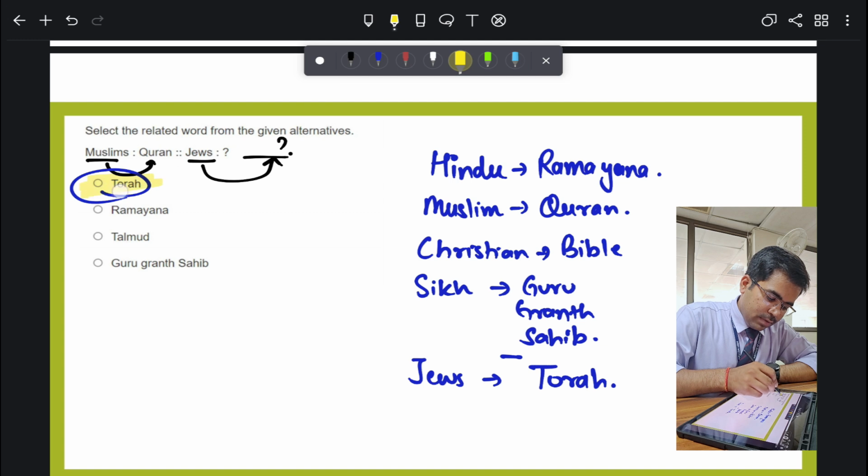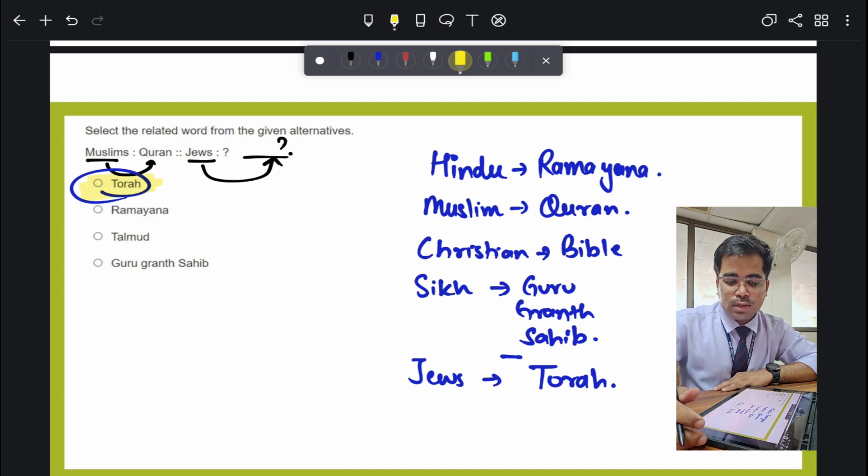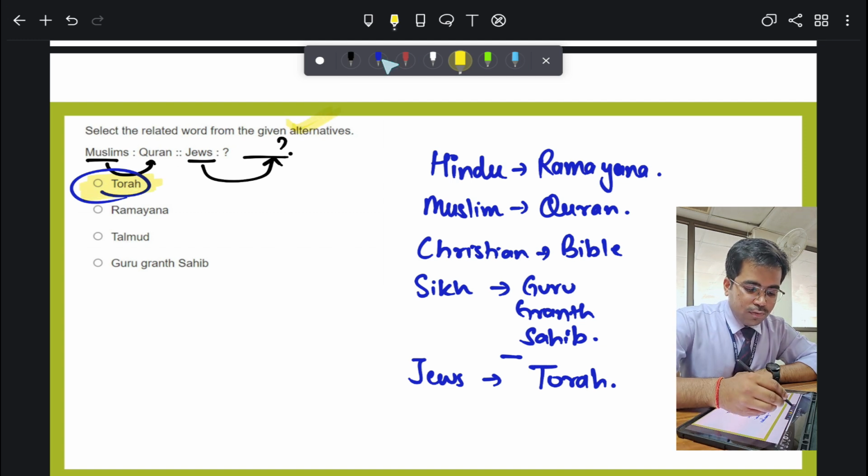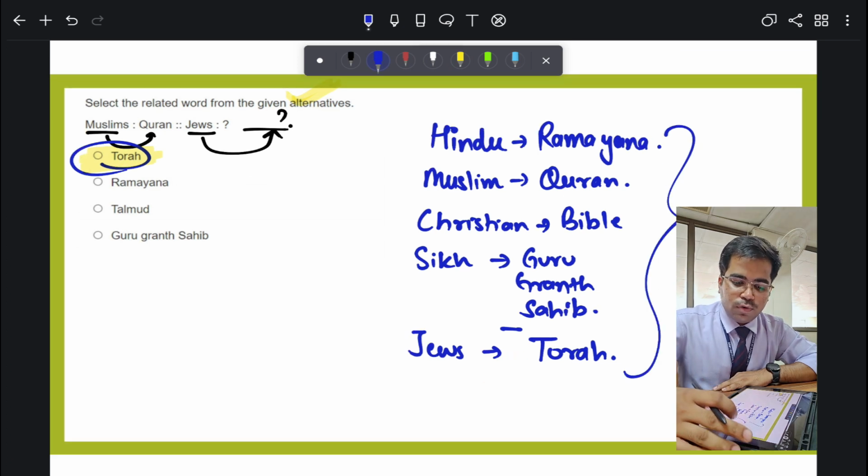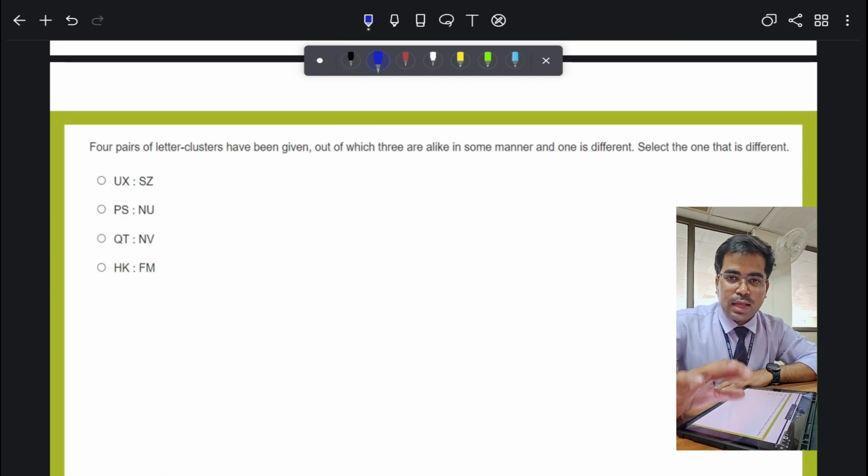I will be highlighting it with yellow. Now this is the answer. To attempt this part, we should know about all these things. Alright, let's move forward. We will be dealing with these topics only in this way.